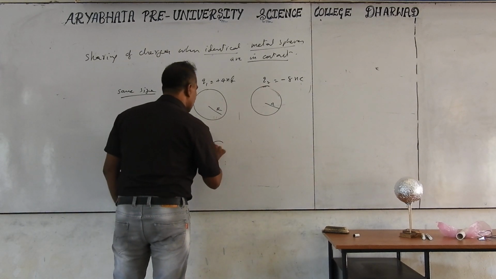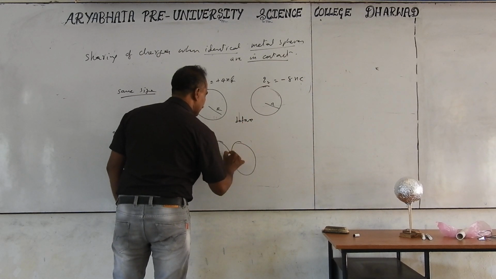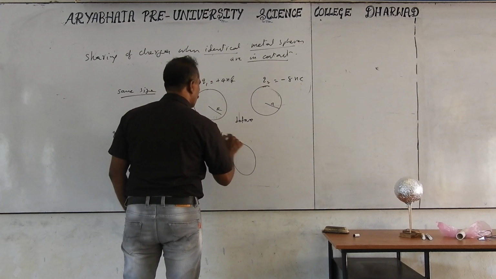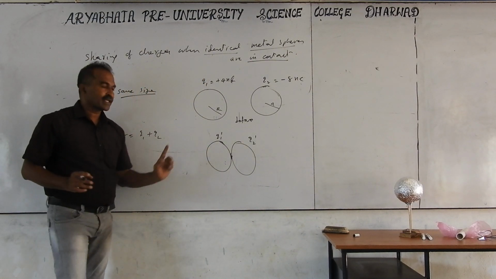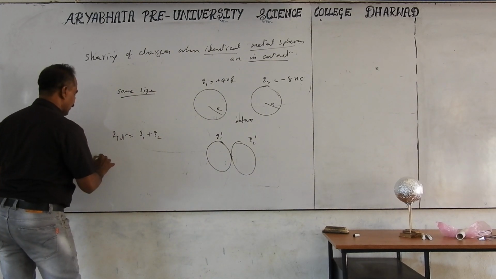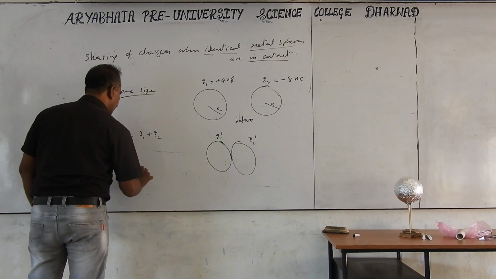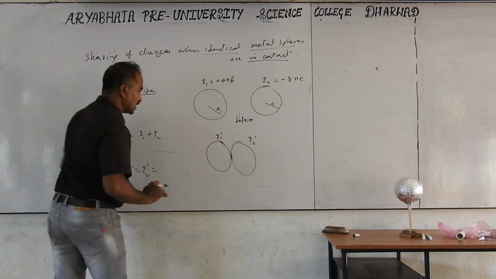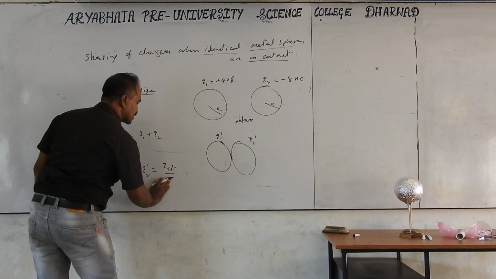But they are identical. So after touching, this is before touching. When they are touching, the charges are transferred and they both get equal charges. I'll take the charge on this as Q1 prime and this as Q2 prime. The total charge is divided into two parts for the two spheres. The total charge is Q1 plus Q2, and the new charges will be equal in both identical spheres. That is, Q1 prime will be equal to Q2 prime. How much is it? Total charge divided and shared between the two objects equally. It becomes Q total by number of spheres, and the number of spheres here is 2.